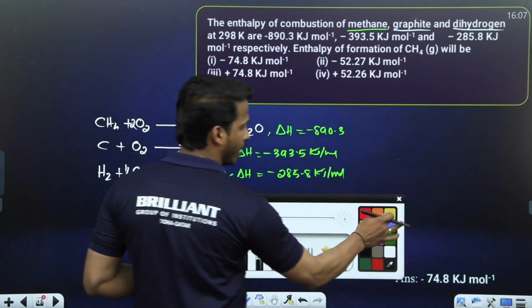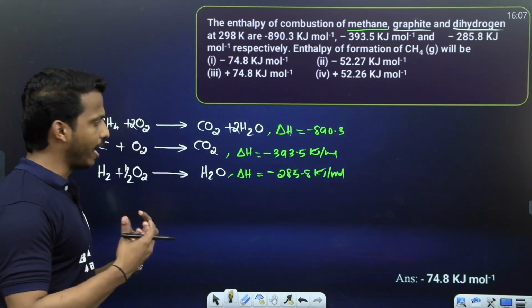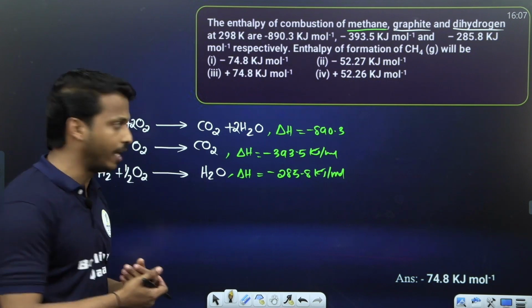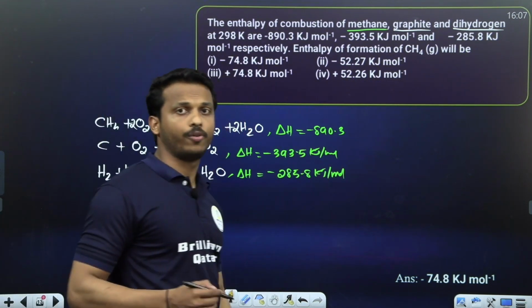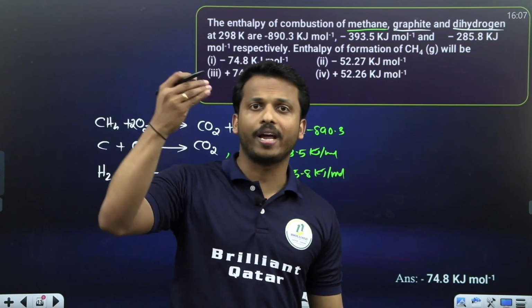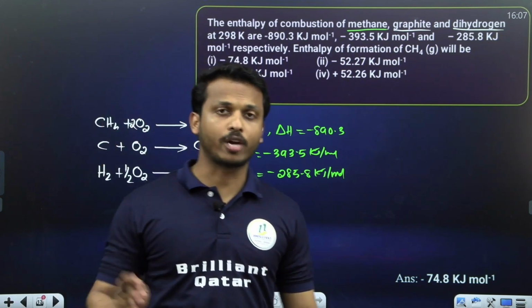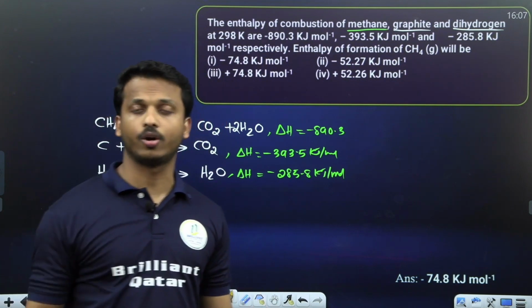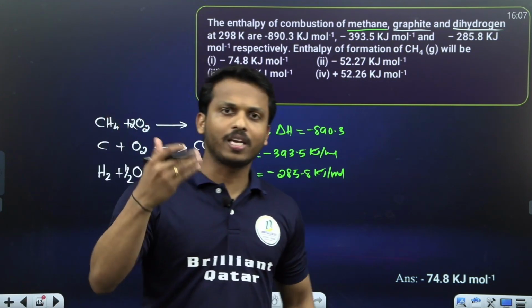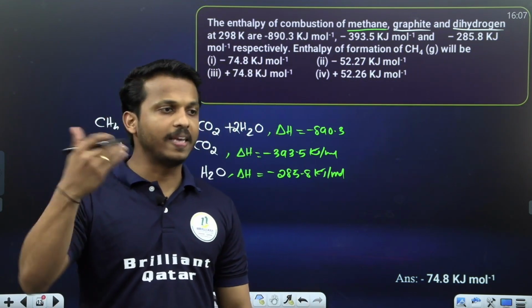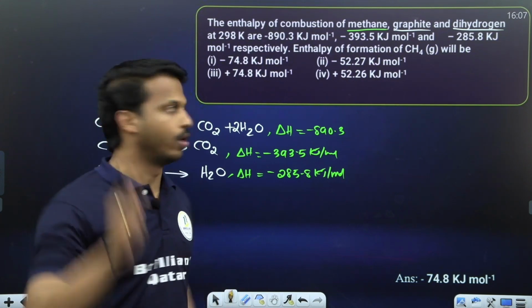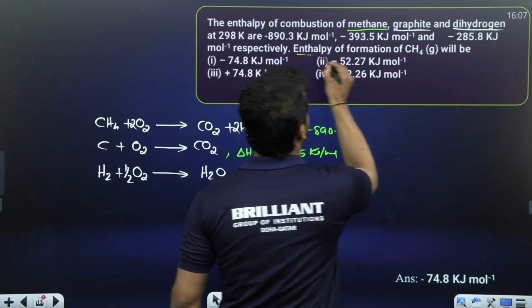What is the equation to make the enthalpy of formation of methane? Dear all, keep in mind, enthalpy of formation means the product should always be 1 mole. Okay, enthalpy of formation, delta HF. They said something about formation, so please keep the product always 1 mole. So what do you want to form, dear all?